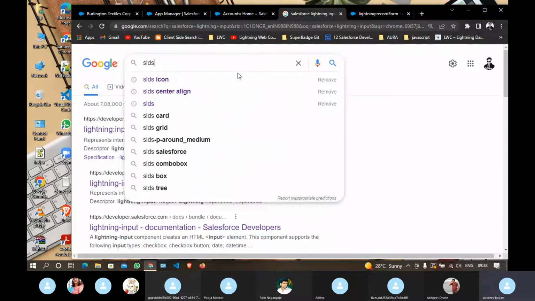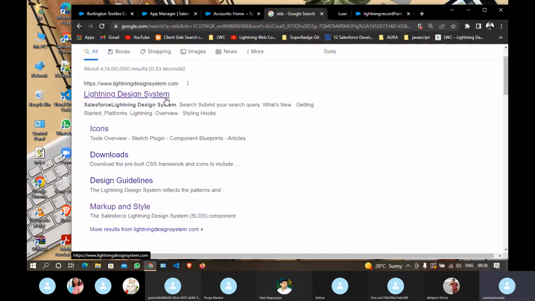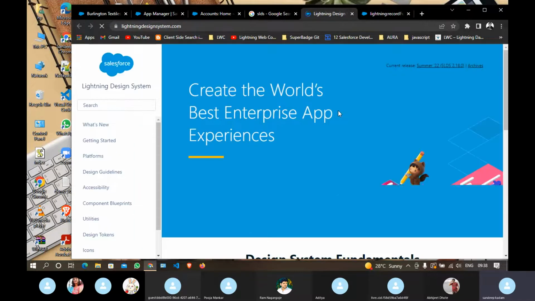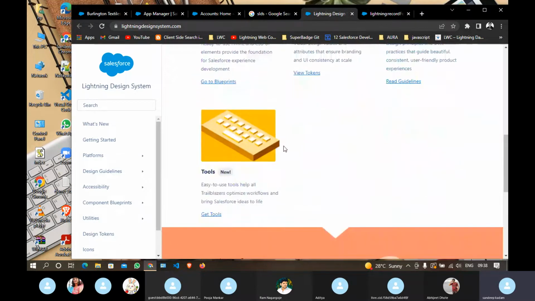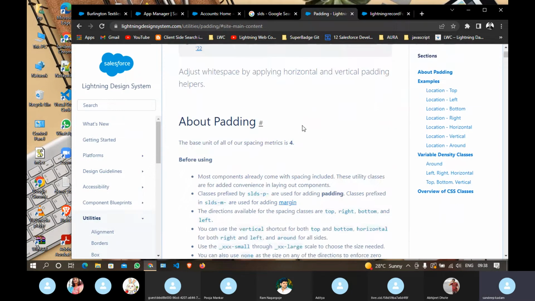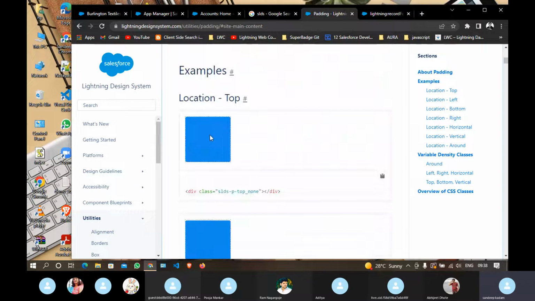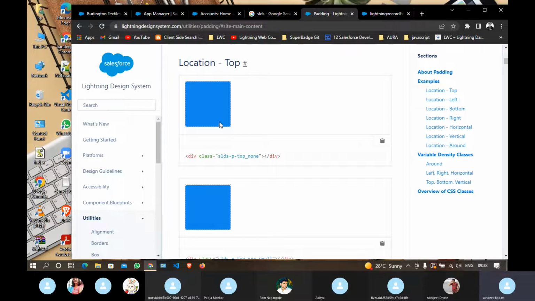Go here, SLDS. Just type SLDS Lightning Design System, and one website will be there. Here some predefined CSS classes are given that you can readily use in your Aura component. Let me go to, let's say, padding. Go here. You can see an example here. Let's say I want to give some padding to the top. Currently the padding is not given here. So this is a class. I will explain what this class is.